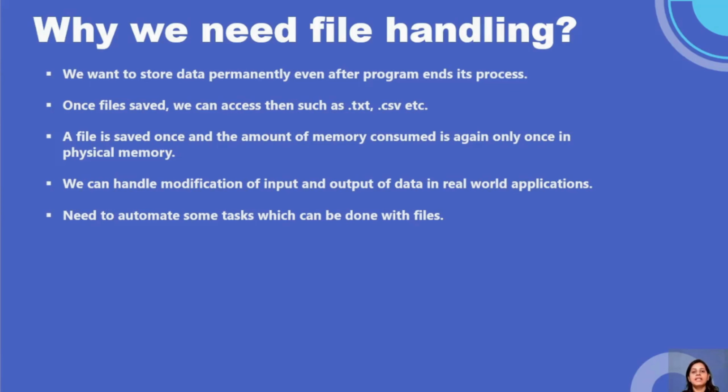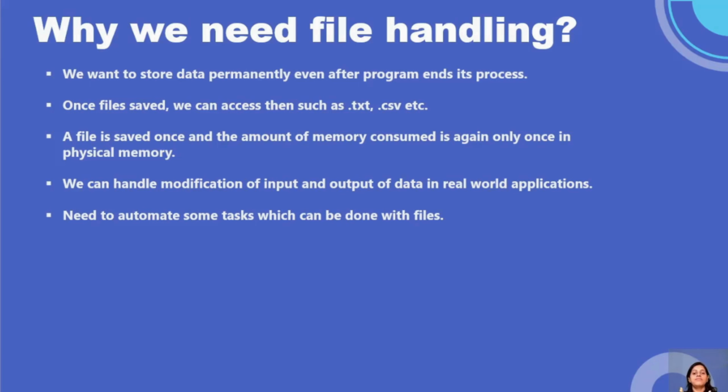So if we need some external place to save data, that is where the file concept comes in, and that is why you need a file. Once a file is saved, it is saved permanently.